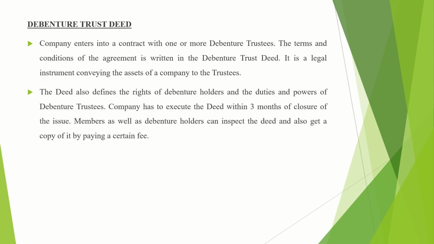Fine. Then coming to the last point, that is debenture trust deed. Now what do you mean by debenture trust deed? The company enters into a contract with one or more debenture trustees. The terms and conditions of the agreement are written in the debenture trust deed. Now in simple words, a debenture trust deed is nothing but an agreement or contract between the debenture trustees and the company.